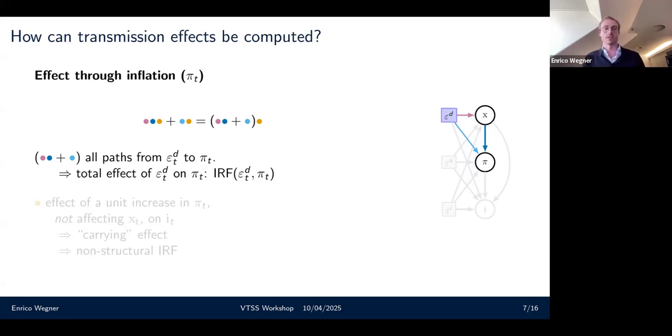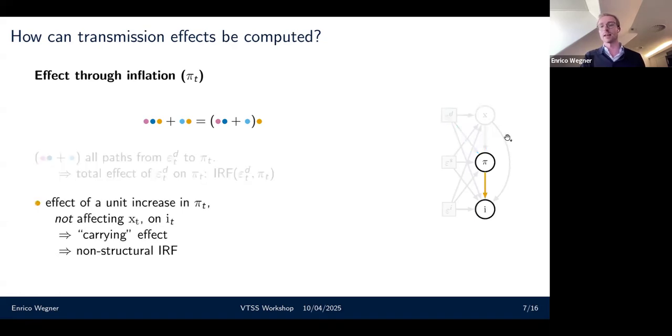And because it's all paths, it's going to be a total effect. More precisely, actually, it's a structural impulse response function of the demand shock on inflation. Once I am at inflation and know how much inflation changes, I only need to figure out how much the interest rate will still change.